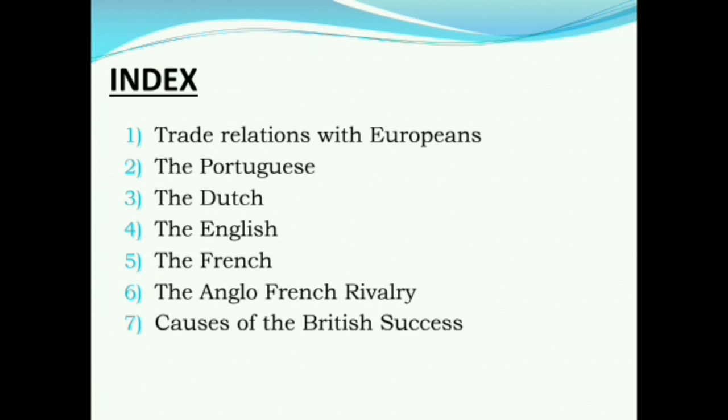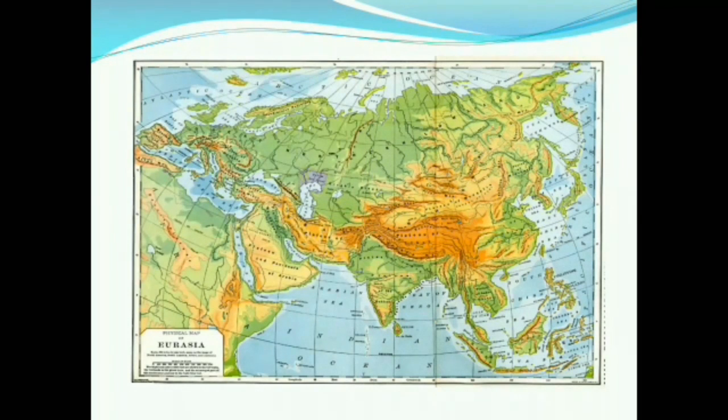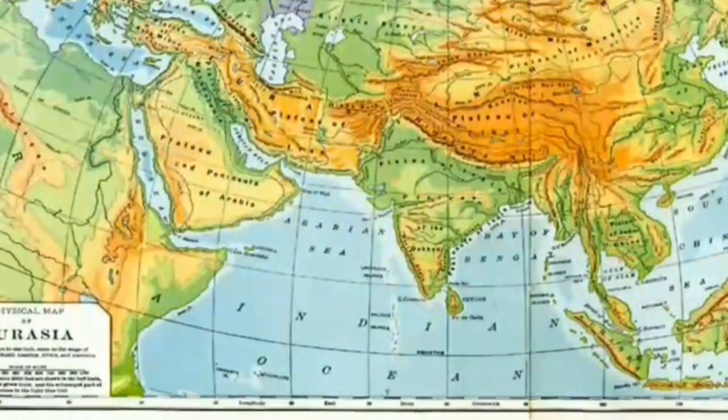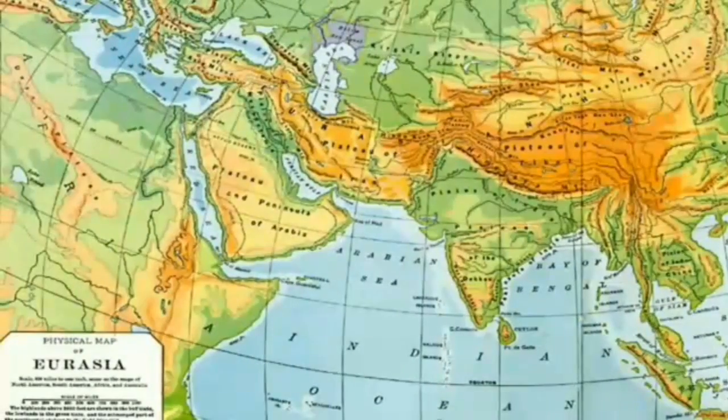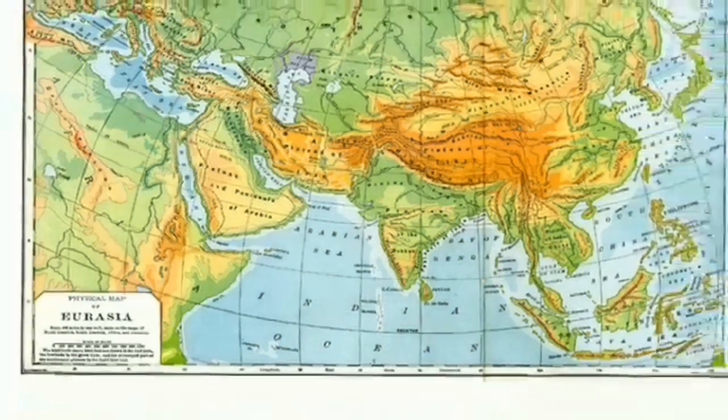Before starting, let me show you a map so that you get a deeper understanding of how trade was carried out in the medieval period. So the trade was basically carried out between Europe and India partially by land and partially by sea. The European traders used to come by land till the Arabian coast, and from the Arab coast they used to travel by sea to South India. So this way the trade used to carry on.